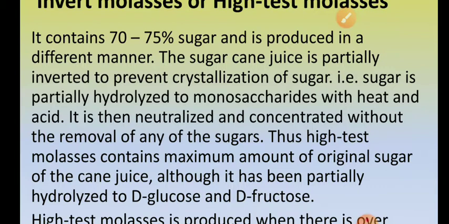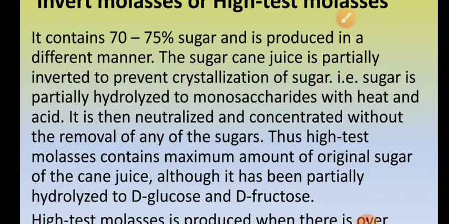It is then neutralized and concentrated without the removal of any sugar. Thus, high test molasses contain the maximum amount of original sugar of the cane juice, although it has been partially hydrolyzed to D-glucose and fructose. Okay, so cane molasses or invert molasses are high test molasses. They contain a high concentration of sucrose, 70 to 75%. From the sugarcane juice, no sugar is separated.